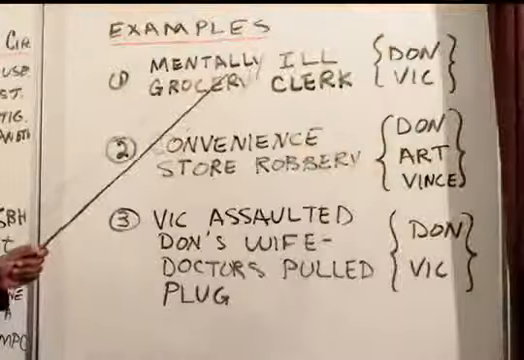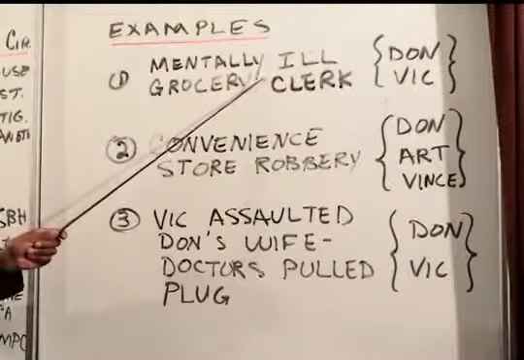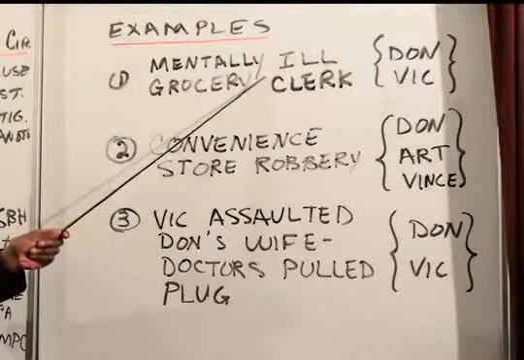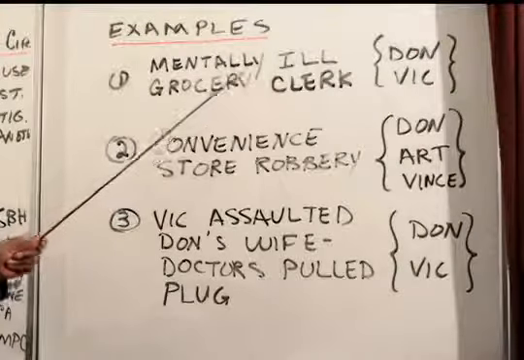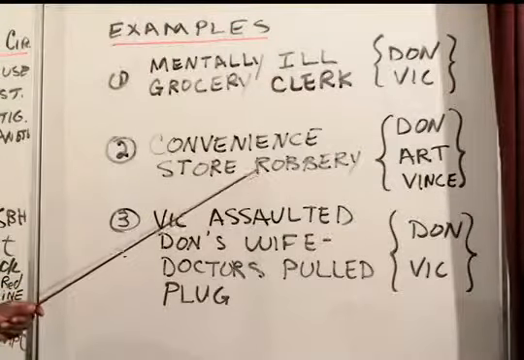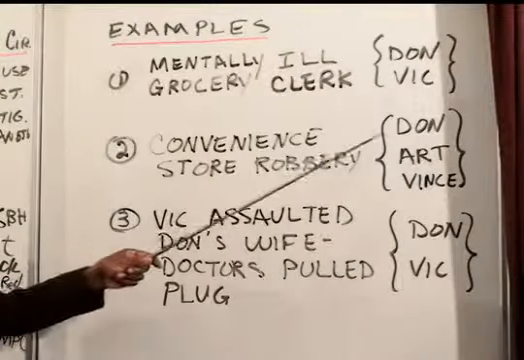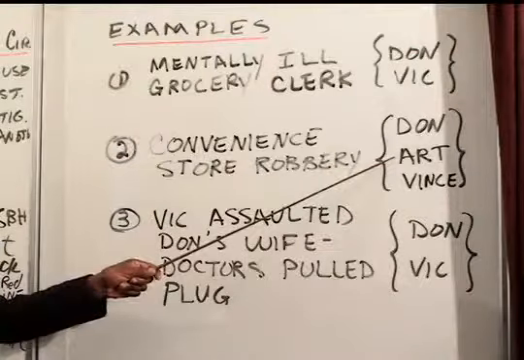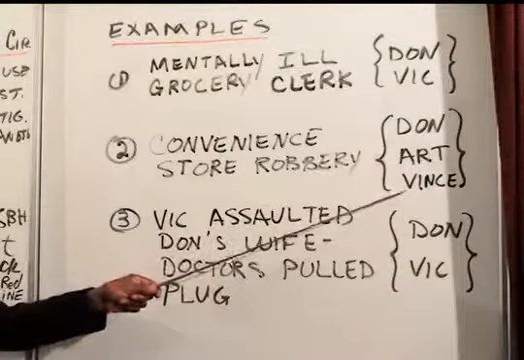So we do not have felony murder here because we don't have an independent felony in the mentally ill grocery store case. In the convenience robbery, we do have a felony murder because clearly Don and Art were robbing the convenience store and Don shot and killed Vince.